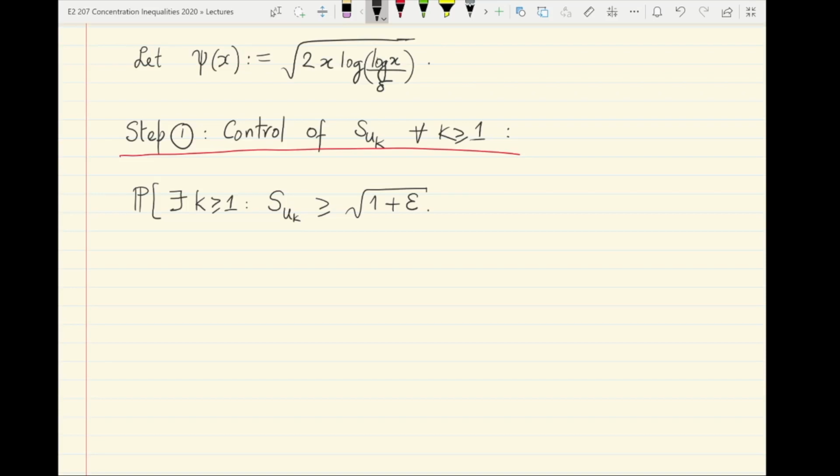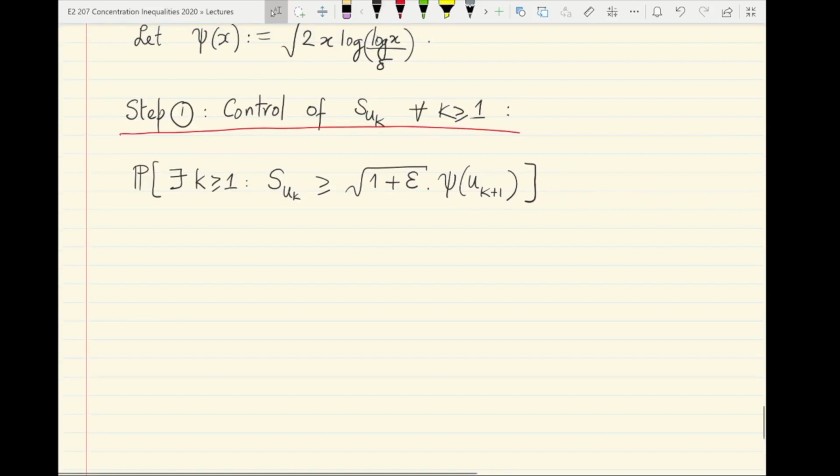You should just think of the square root 1 plus epsilon as some number larger than 1, that's all there is to the meaning of this epsilon, times C of u of k plus 1. C of u of k plus 1 is a threshold that we want to control every SUK by. So we can first split this by the union bound over these k's.